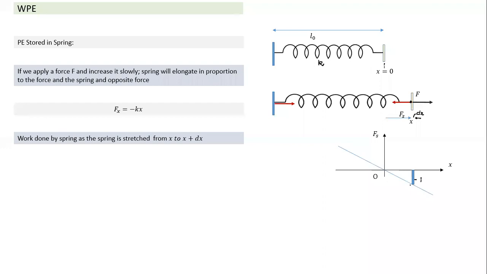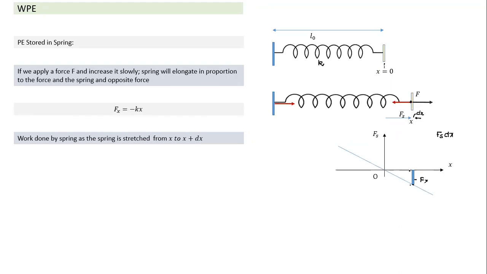This is Fx, the spring force, and I stretch it by a small distance. If I stretch it, work done by spring force will be equal to Fs into dx. What is Fs into dx? Fs into dx is nothing but the area of this small rectangle which forms. So Fx into dx is the area under the force-displacement curve. So y dx, what is the area under the y curve and x-axis? Here the area under the curve will be Fs into dx, and this term is a third physical quantity called work done. So area under this curve indicates work done.